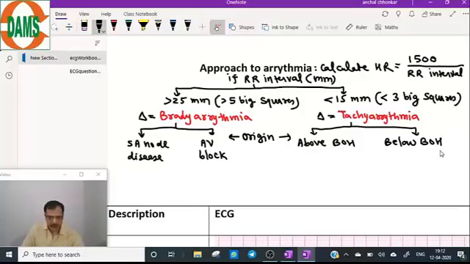So it is divided into two groups, above the bundle of His and below the bundle of His. Now, if the origin is above the bundle of His, it is known as supraventricular.